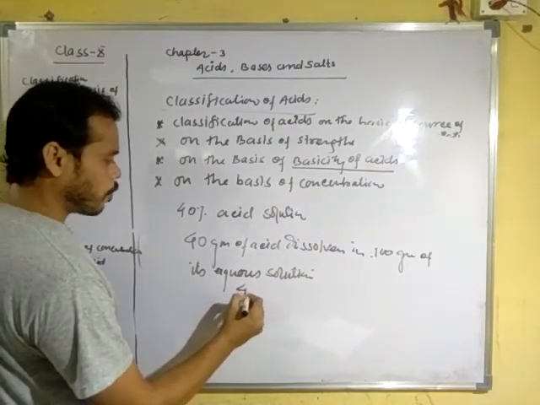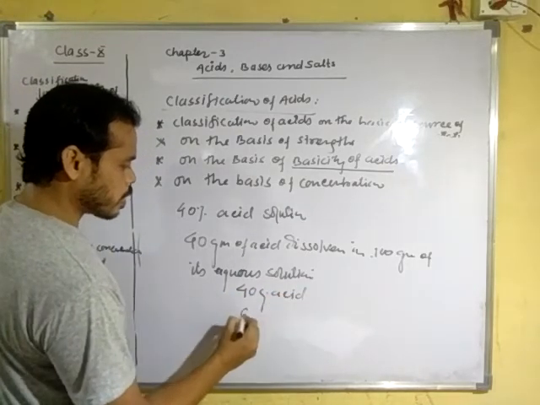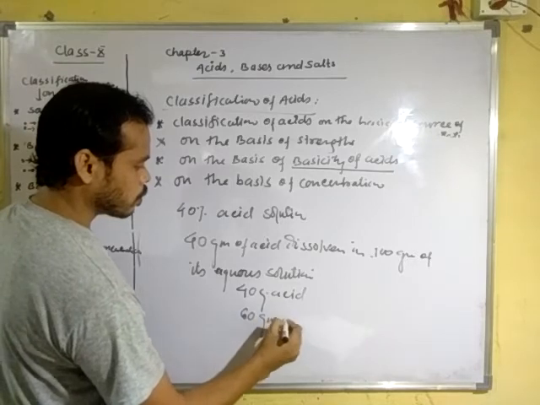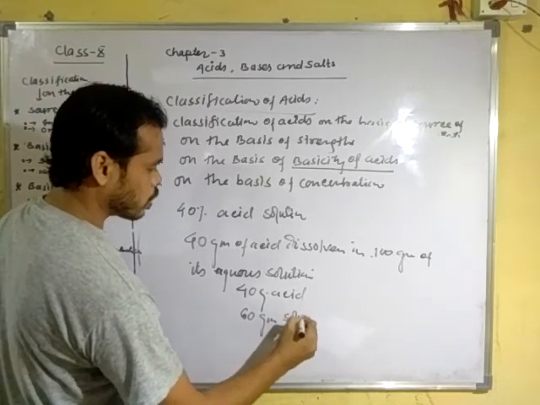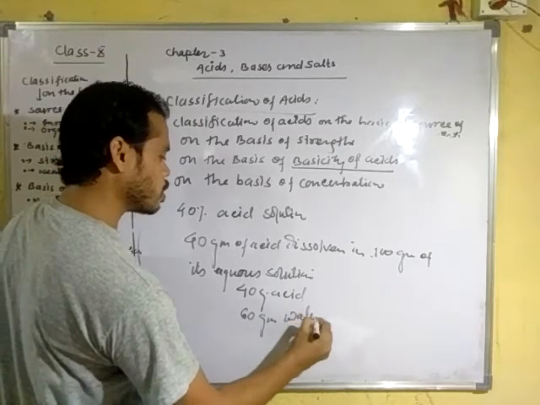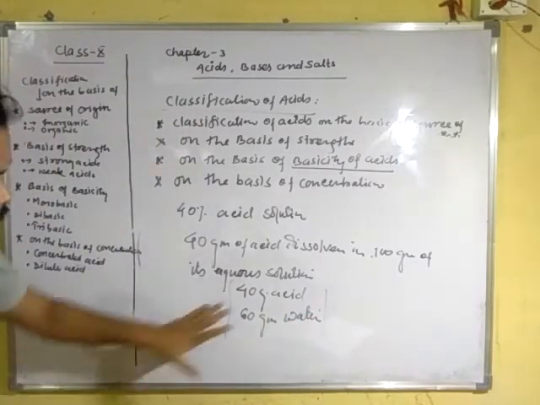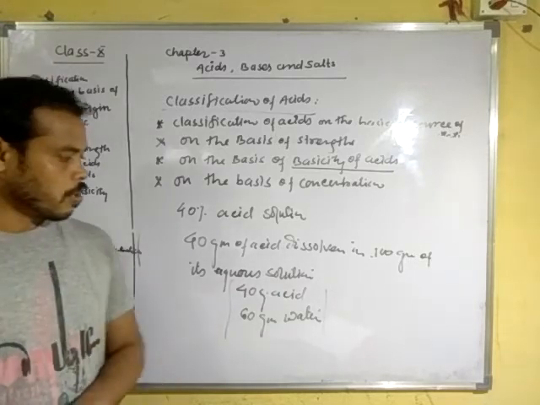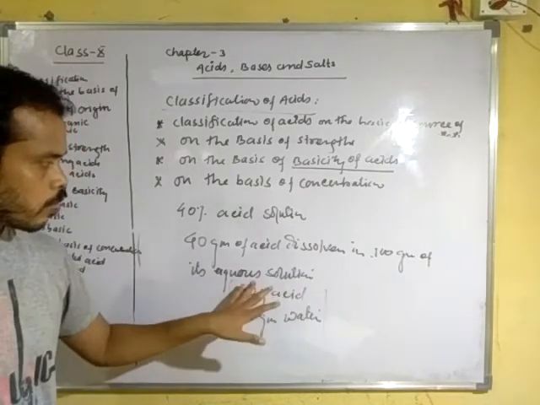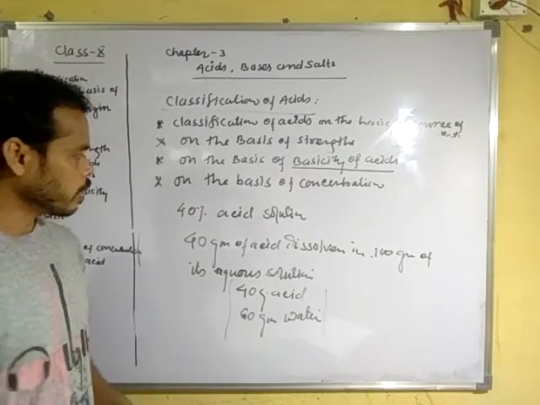That means 40 gram acid and 60 gram solvent. Solvent means water. This indicates the concentration of acid in this aqueous solution is 40%. We will discuss it later.